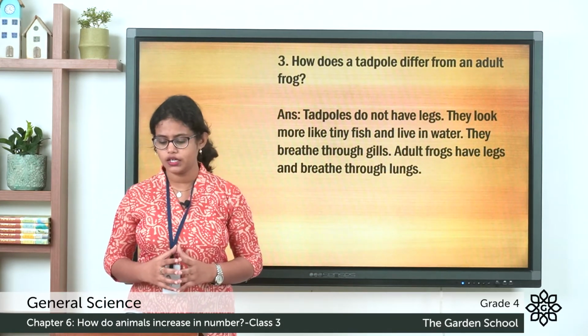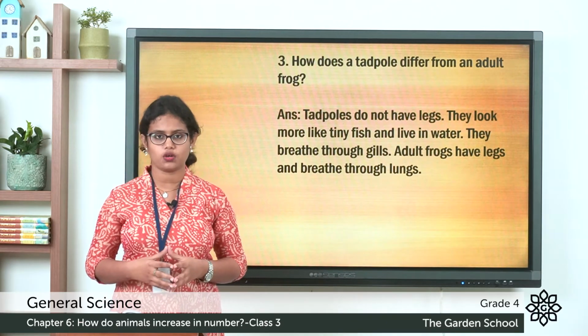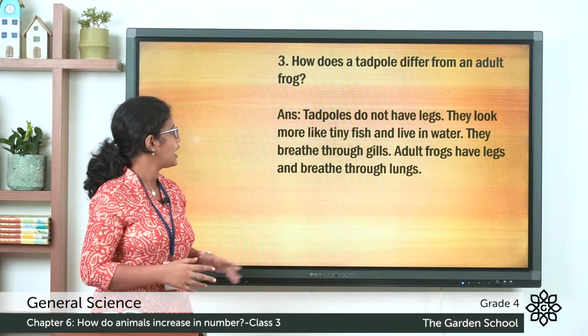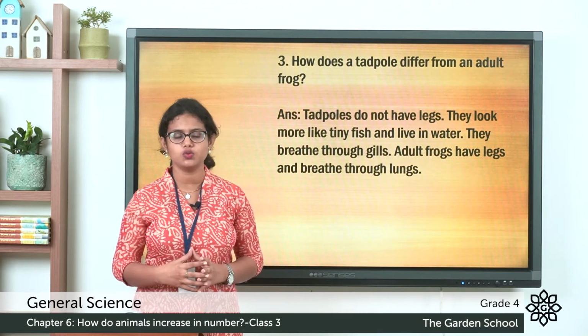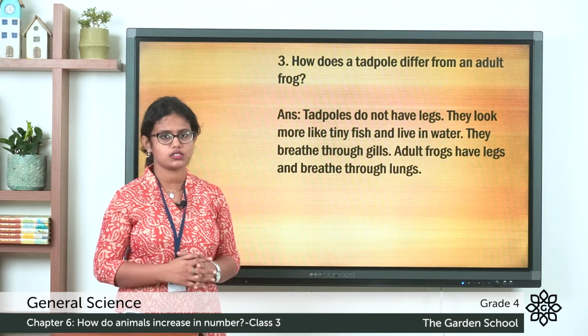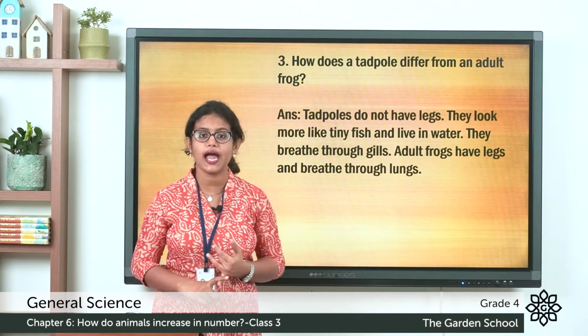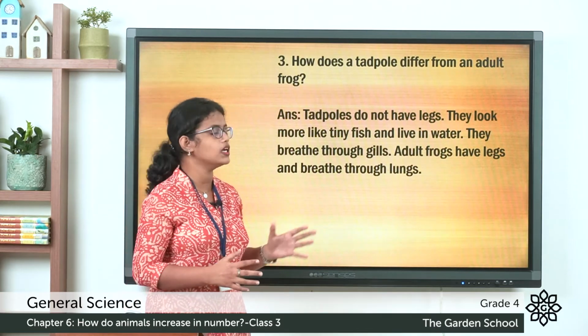Coming to the third one, how does a tadpole differ from an adult frog? So let's see the answer. Tadpoles do not have legs. So the eggs hatch into tadpoles. The eggs of a frog hatch into tadpoles. And these tadpoles do not have legs. They look more like tiny fish and live in water.